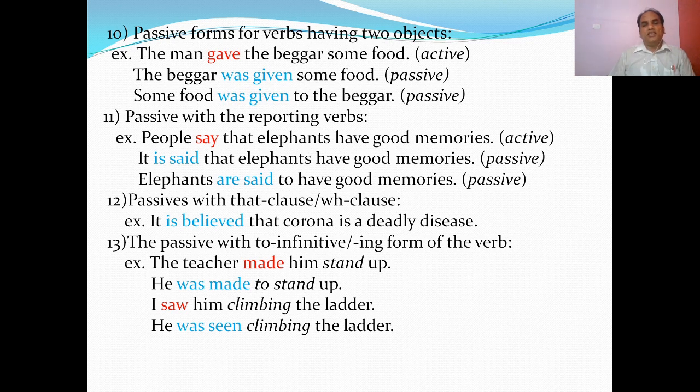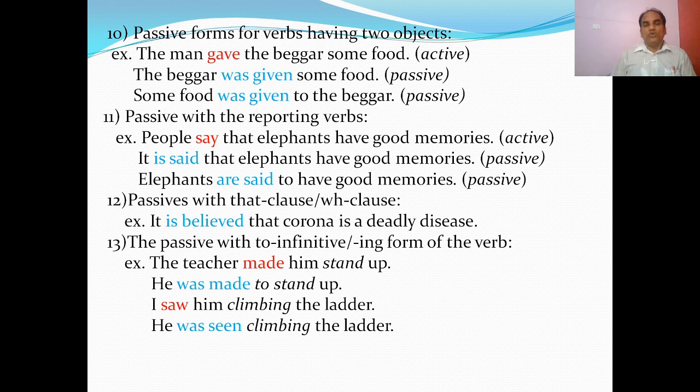People say that elephants have good memories. That means here the reporting verb is say, and that elephants have good memories is a clause. So people say X or people say it. We can make it passive easily. It is said that elephants have good memories.